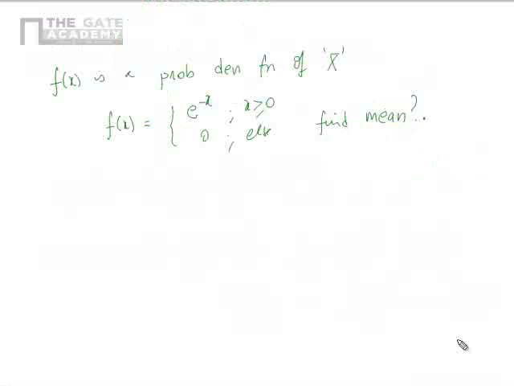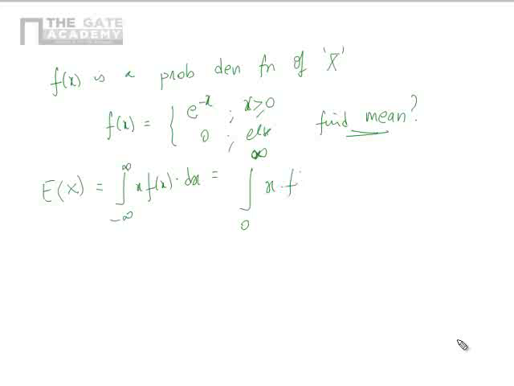Now this one is a bit different. Here we have to integrate up to infinity, because for x greater than 0 it is e power minus x, 0 else. Find the mean. It's going to be a little bit bigger here. E of x is nothing but integral minus infinity to infinity x f of x dx. So f of x is defined only for positive x. So we will have 0 to infinity x into f of x dx. This is nothing but integral 0 to infinity x e power minus x dx.